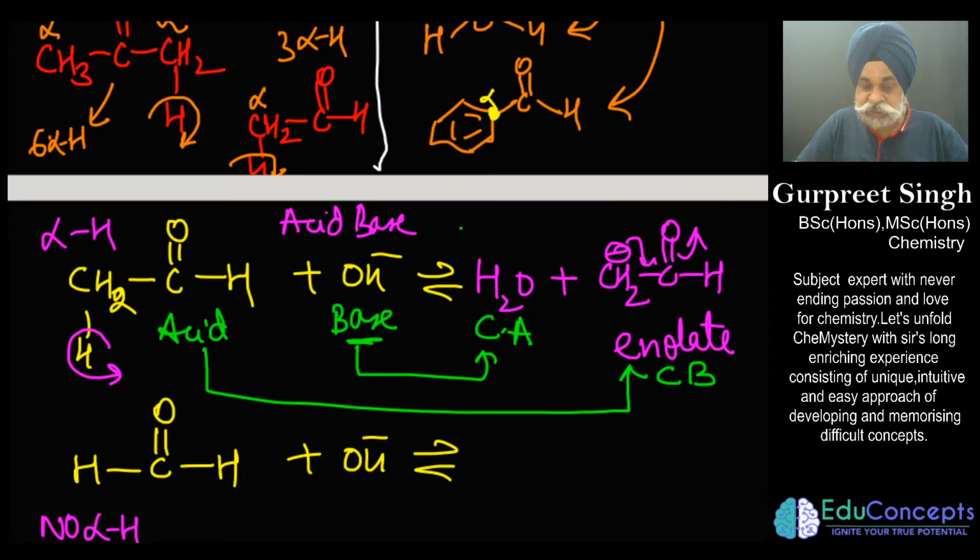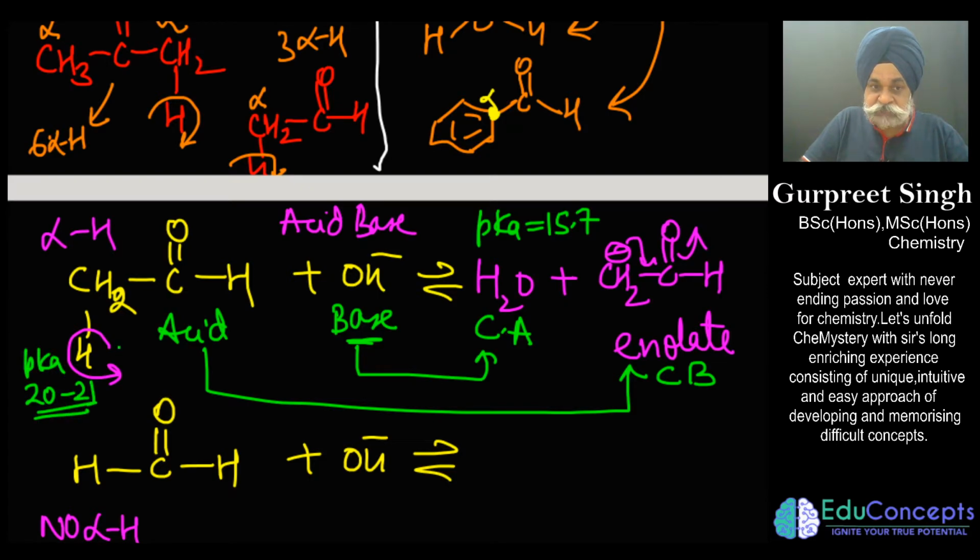But this reaction is at equilibrium, and it is not very much forward driven. Make it a point, because the pK value of the acid being formed, that is water, is 15.7, and aldehydes and ketones generally have pK values between 20 to 21. So this is a weaker acid and this is a stronger one, if we compare. But as I said, this is quite a lengthy discussion. As soon as you keep increasing the basicity of this base, this equilibrium starts moving in the forward direction.